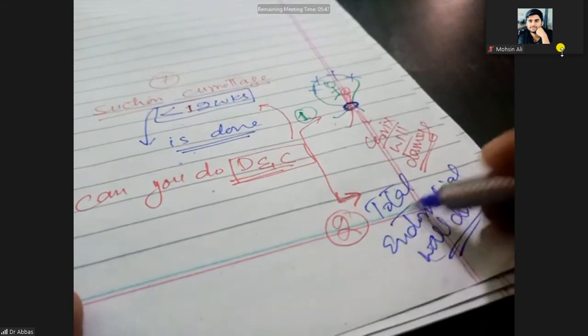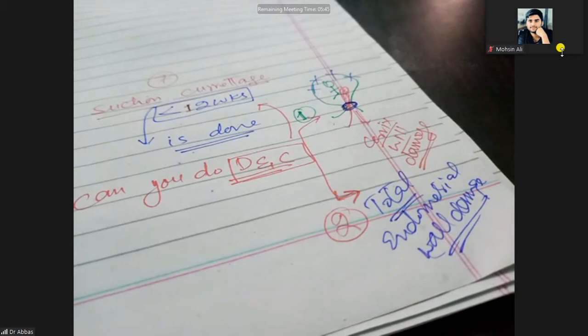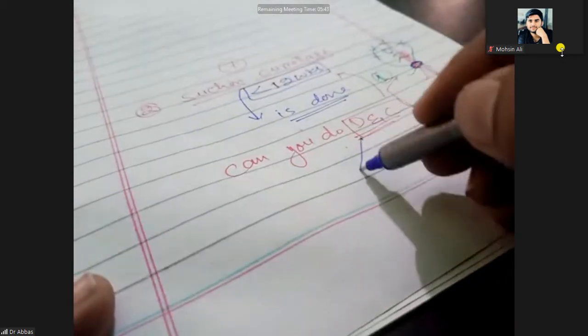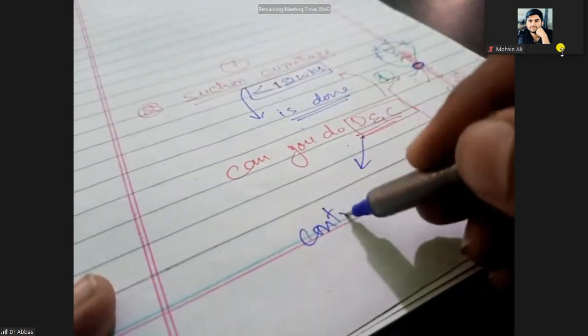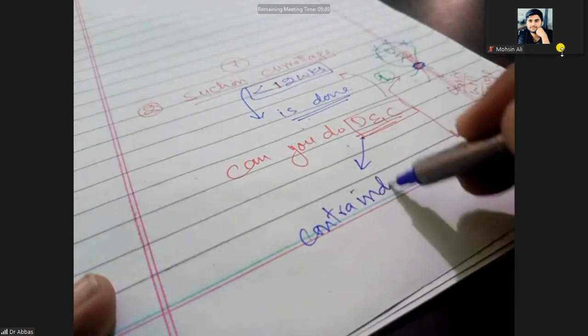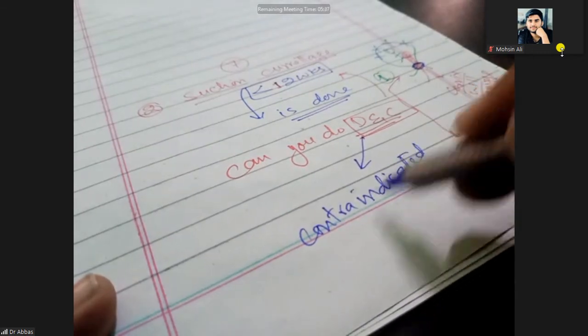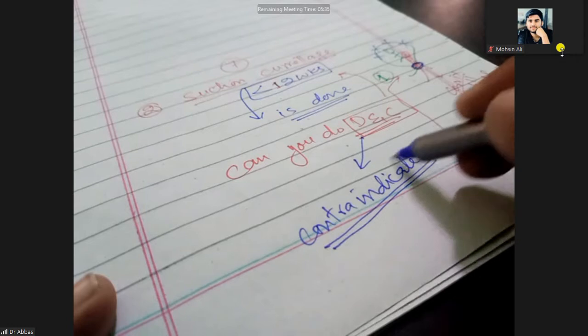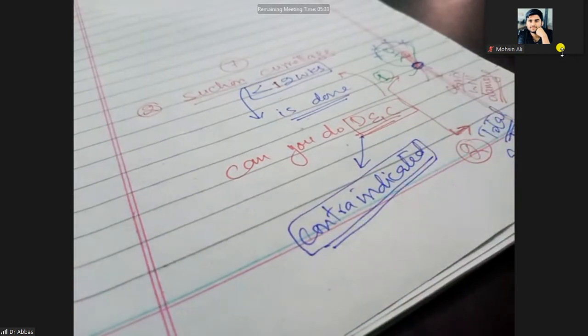Therefore, you will not do the D and C. In this case, D and C is contraindicated when the age of the pregnancy is less than 12 weeks. So this is done. Next one is the conservative management.